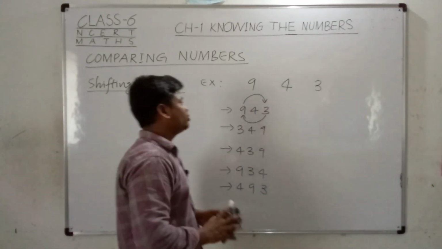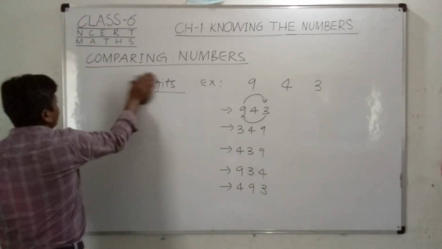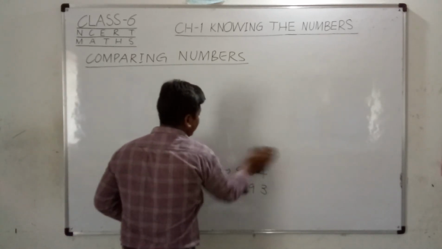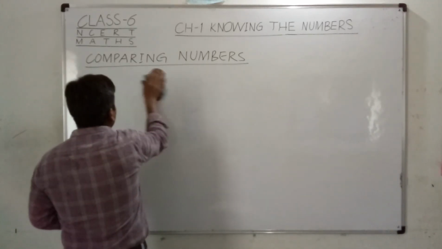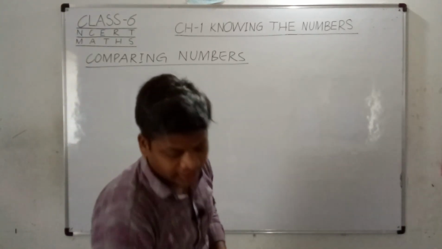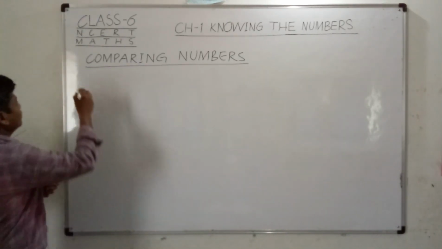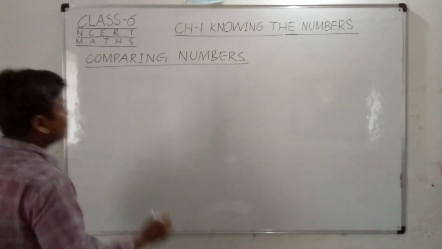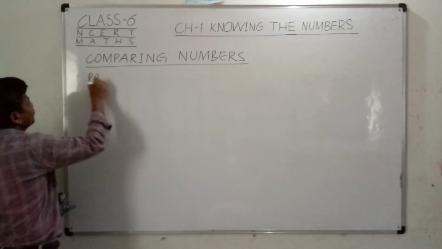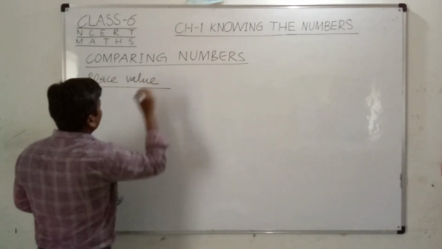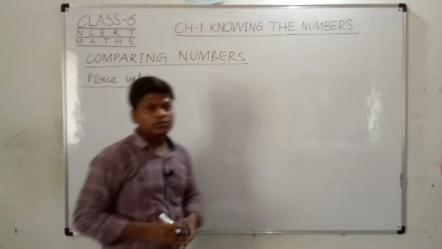Now we will see the next topic, that is the place value of a number, right? That is also very important. These topics we are discussing under the category of comparing numbers, right? Place value. We will talk about the place value. What is the place value, right?